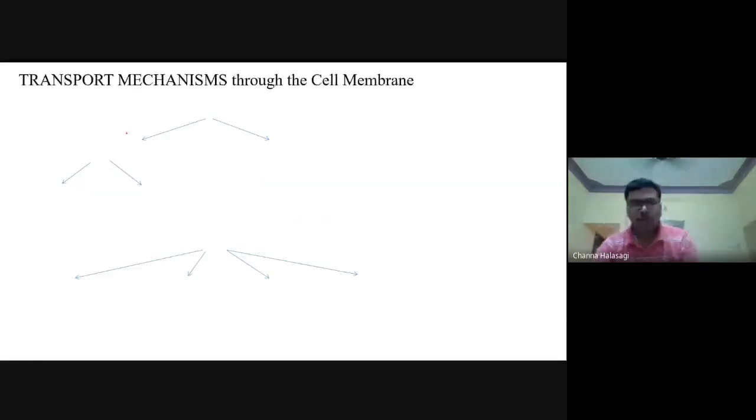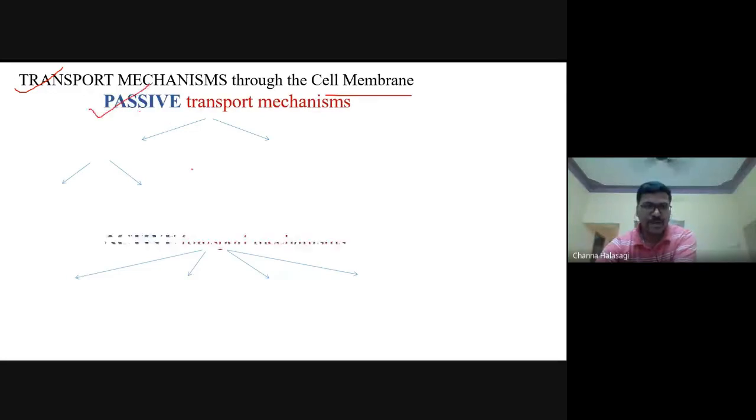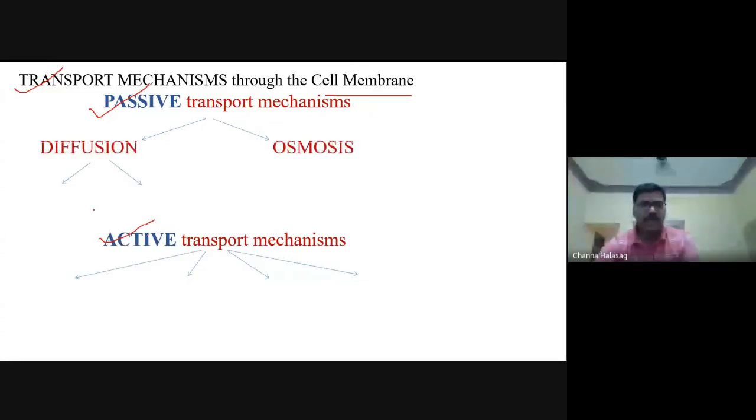Next, coming to the transport mechanisms. Another favorite for memory-based questions: transport mechanisms across the cell membrane. These things you know, but I'm going to tell only the key features from the point of view of your entrance exam. Transport is mainly divided into passive transport mechanisms and active transport mechanisms. In passive, we have number one, diffusion, and number two, osmosis. Diffusion and osmosis come under passive transport mechanisms.